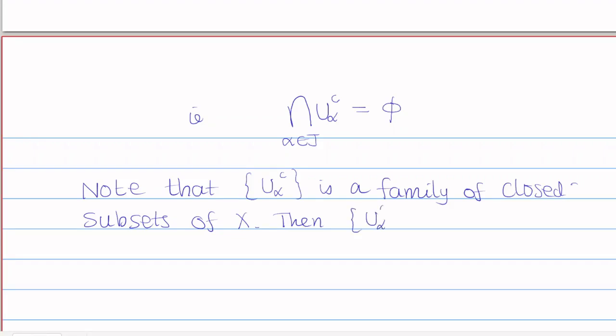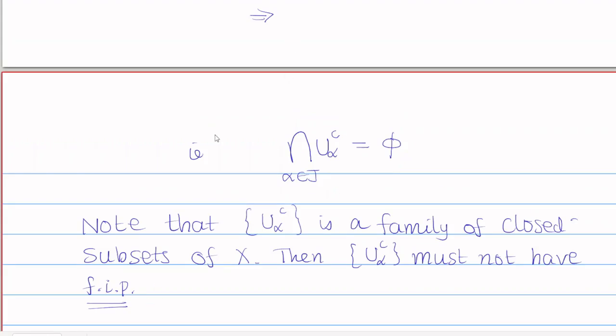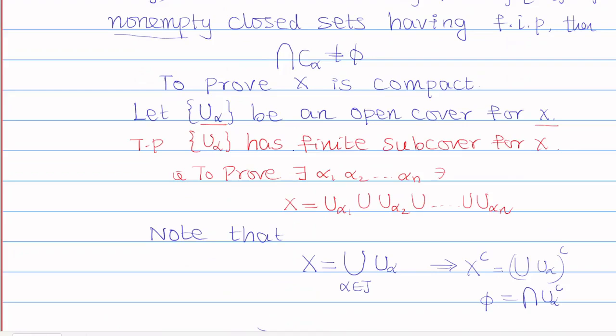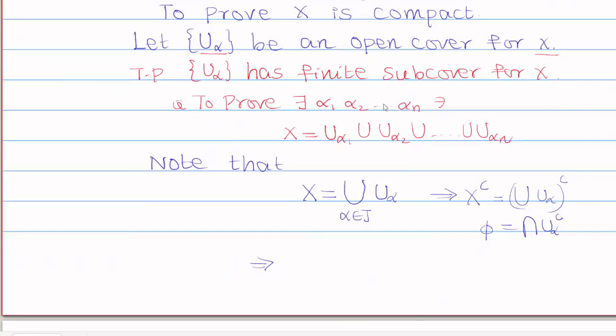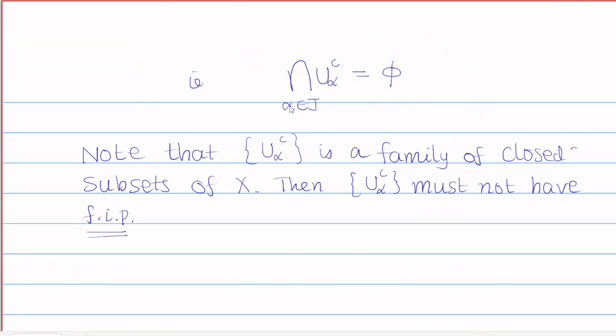Why? If it had the finite intersection property, what does my assumption say? Every family of non-empty closed subsets having the finite intersection property must have a non-empty intersection. But here we have proved that the intersection of all U alpha complement is equal to empty. That means U alpha complement must not have the finite intersection property.